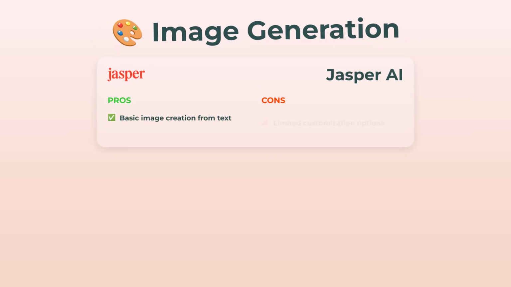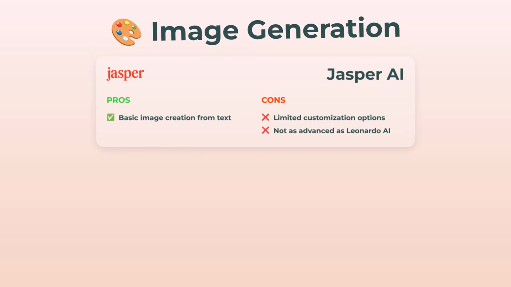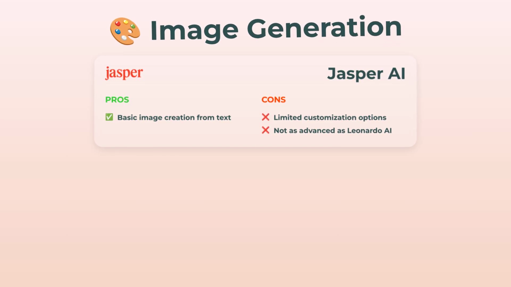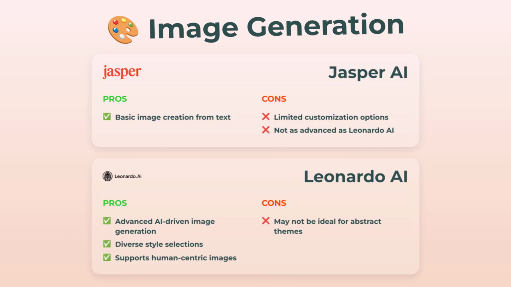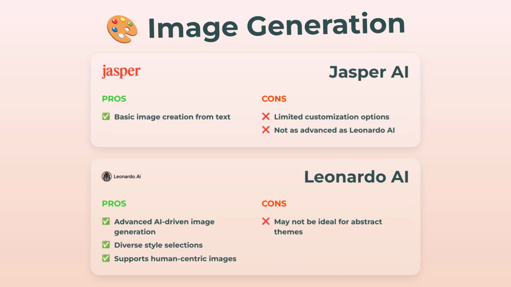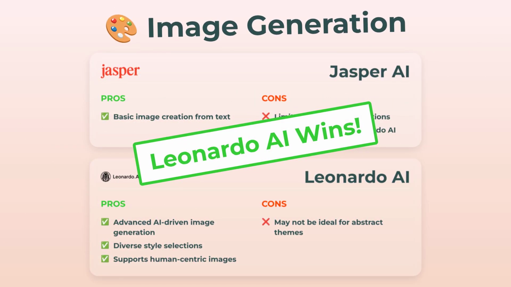Next, image generation. Jasper AI can handle basic image creation from text, which is fun, but let's be real, it's nowhere near as customizable or as mind-blowing as what Leonardo AI does. Leonardo's advanced image generation is such a game changer. You've got diverse styles, you can create human-centric images, which, seriously, are so hard to get right, and the options, wild. The only catch is, sometimes abstract stuff isn't its strong suit. But yeah, this round clearly goes to Leonardo AI.